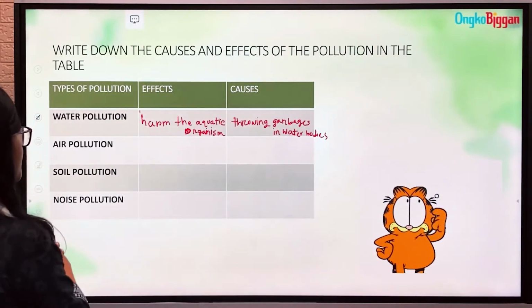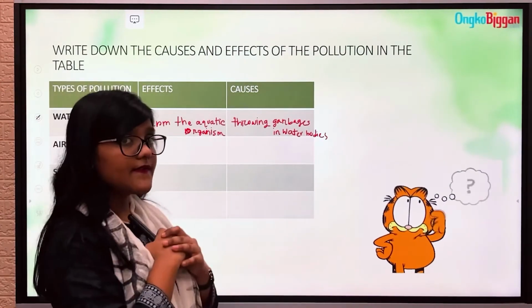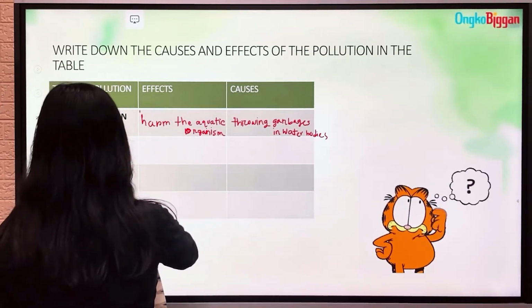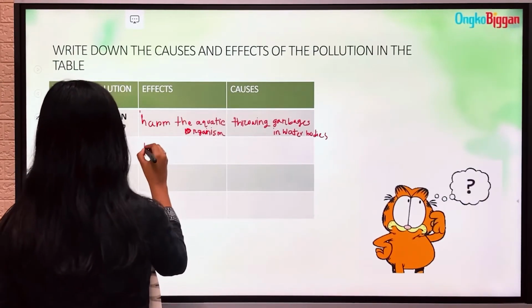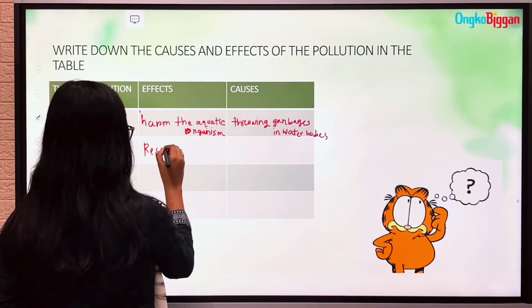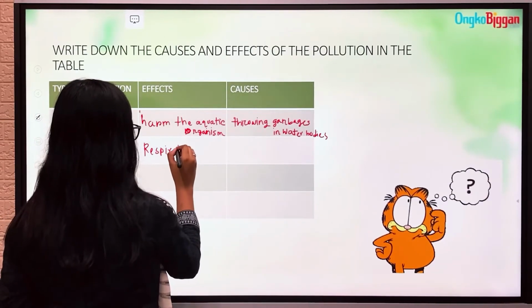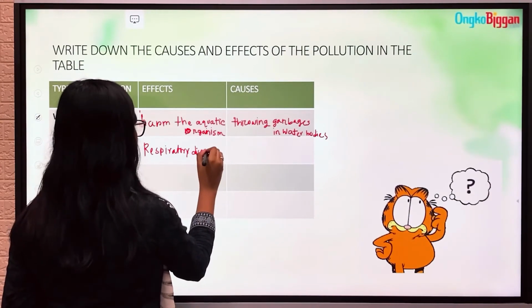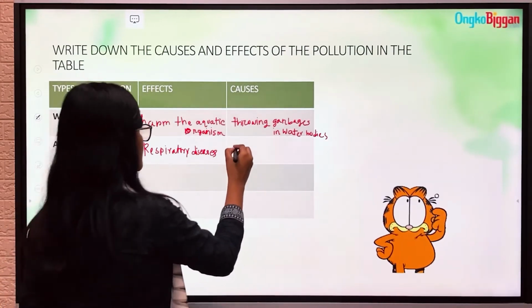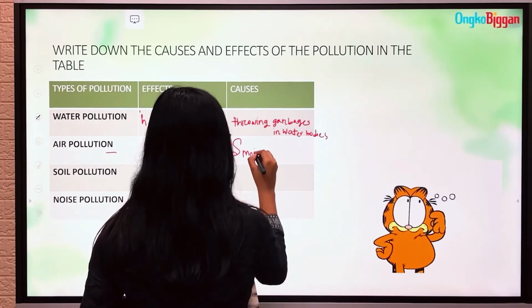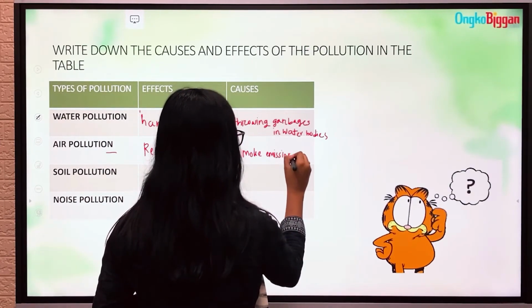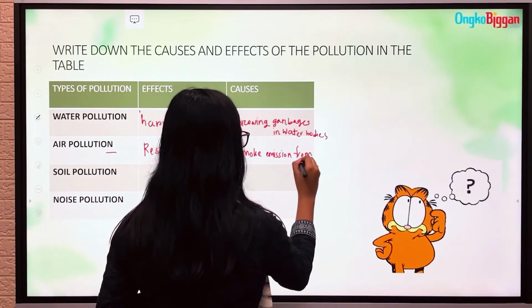Okay, moving forward, air pollution. What are the effects of air pollution? By air pollution, we face different types of respiratory diseases. And what causes air pollution? Smoke emission. Smoke emission from vehicles.